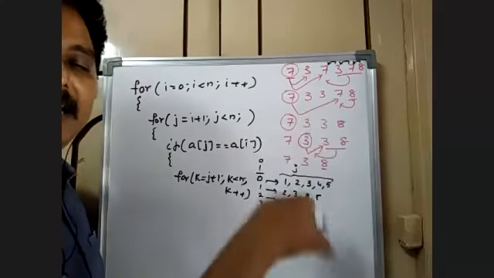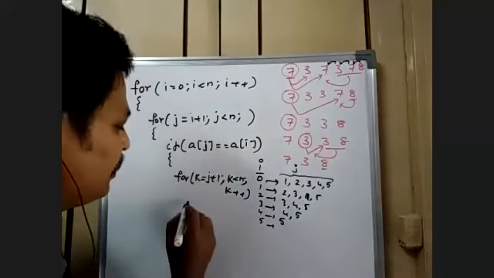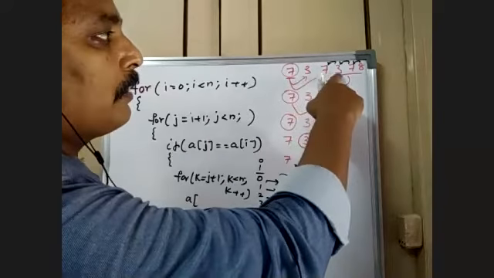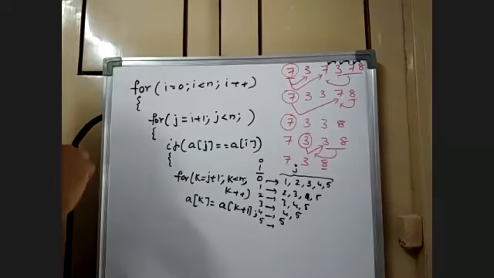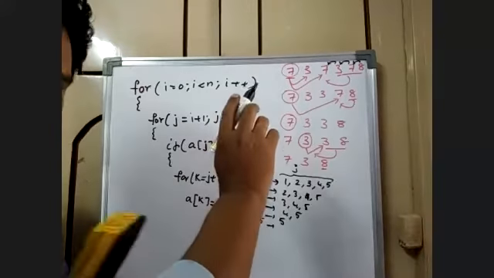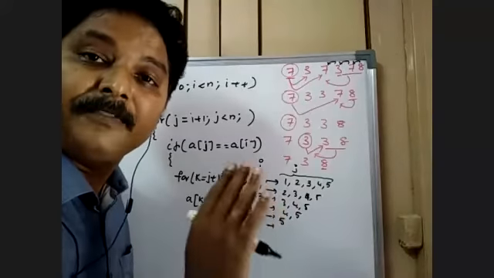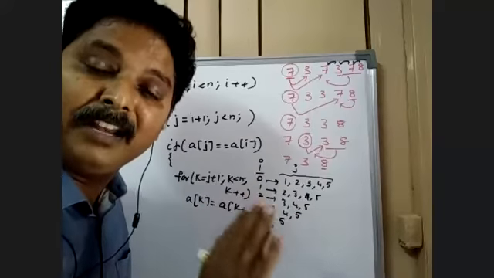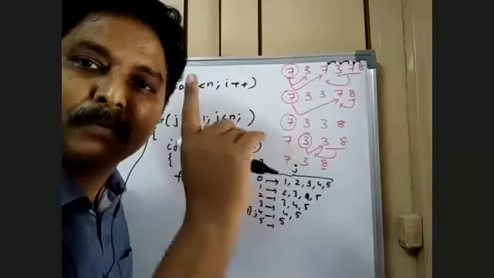Instead, what you do is, now the shifting is done, right? K is equal to A of K plus 1. This is what the shifting is. When the shifting takes place, you understand that out of n elements, one element is removed indirectly. When the shifting takes place, one element is overwritten. It means that one element is removed.